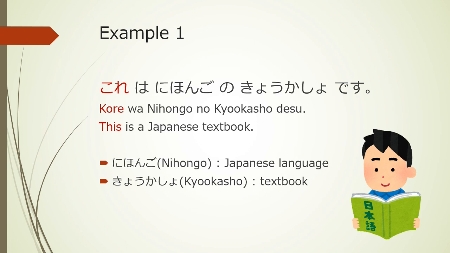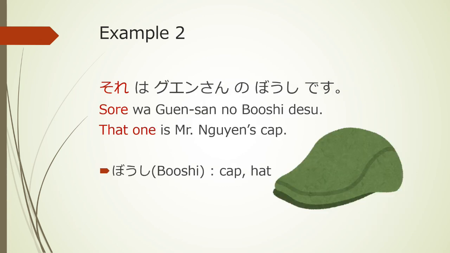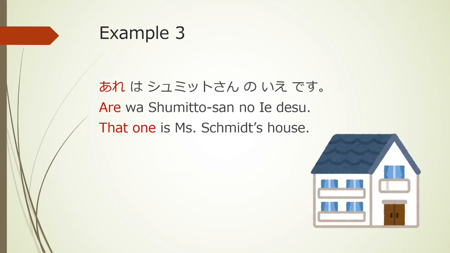これは日本語の教科書です。This is a Japanese textbook. それはグエンさんの帽子です。That one is Mr. Nguyen's cap. あれはシュミットさんの家です。That one is Miss Schmidt's house.